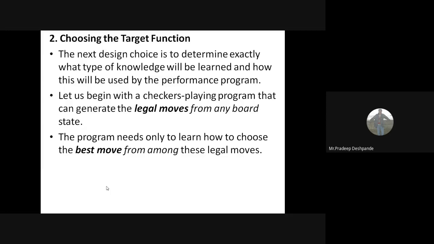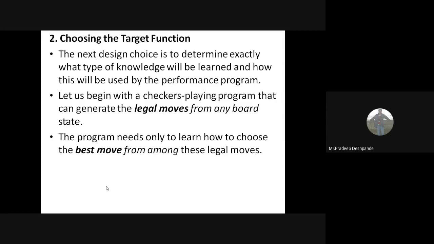So we'll begin with the checkers playing program itself. It can generate the legal moves from any board state. So there will be some legal moves and there will be some best moves. Illegal moves are not possible. Legal moves means moving correctly. Best move means the one which will win the game. The program needs only to learn how to choose the best move from among these legal moves. There will be many legal moves, and among those we have to choose the best one, which may lead to winning the game.